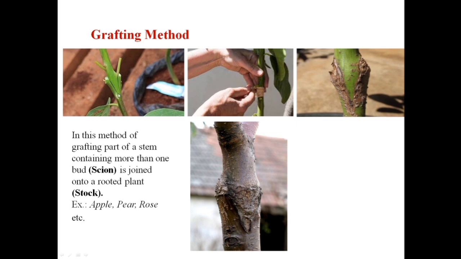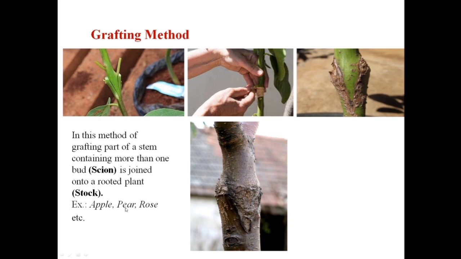It is attached in a jigsaw pattern, some growing hormones are applied on it, and then it is tied in this manner. After a certain period of time, you can see how the stock and the scion are attached to each other, and the desirable trait of the plant is carried forward.